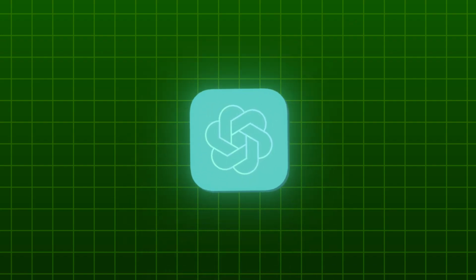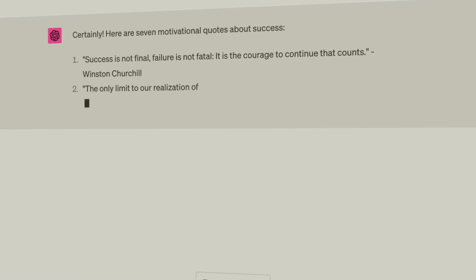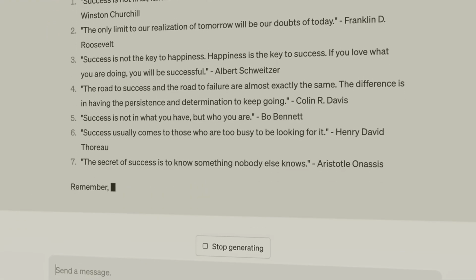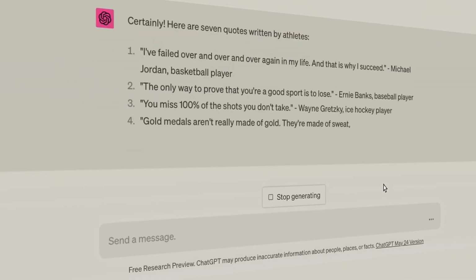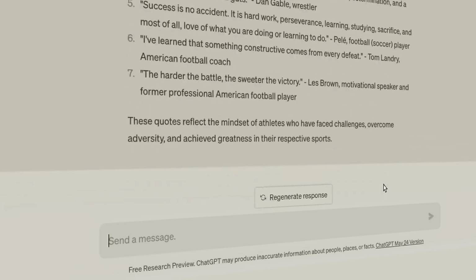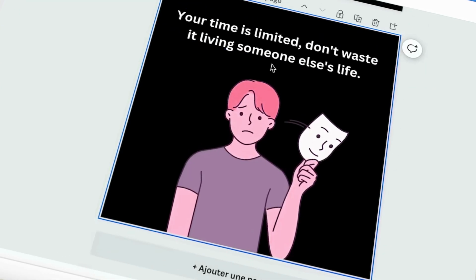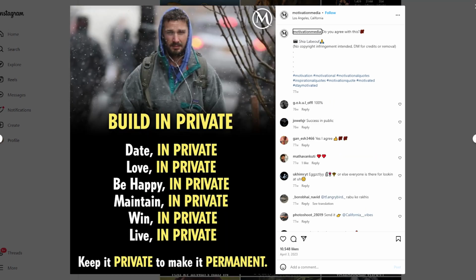Next, let's leverage ChatGPT to get 7 motivational quotes about success. The great thing about ChatGPT is that you can be incredibly specific. For instance, if your page focuses on sports, you can request quotes from famous athletes or even a particular person. Once you've gathered your quotes, simply copy and paste them into your Canva slides. To take it up a notch, consider adding vibrant colors and relatable graphics to brand your posts. Posts like these often go viral, so you should see significant success.